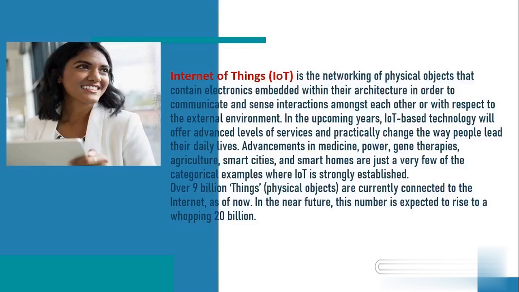Over 9 billion, I repeat, 9 billion physical objects are currently connected to the internet. In the near future, the number is expected to rise to a whopping 20 billion. It's a huge number. Next, the components used in IoT: a low power embedded system, cloud computing environment, and availability of big data.